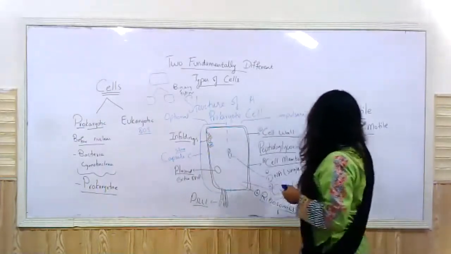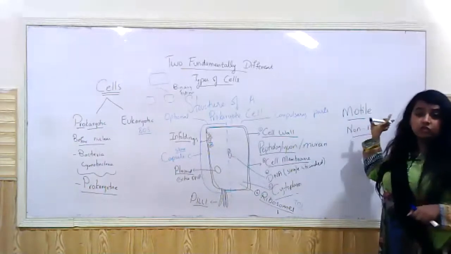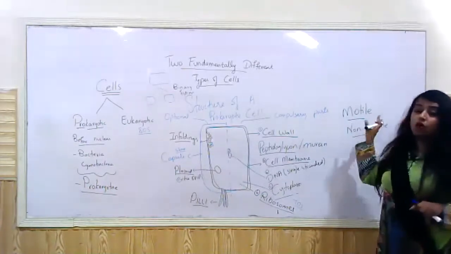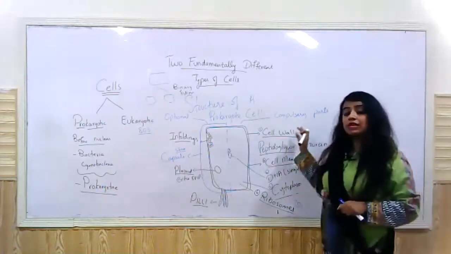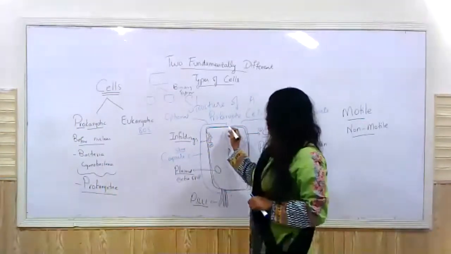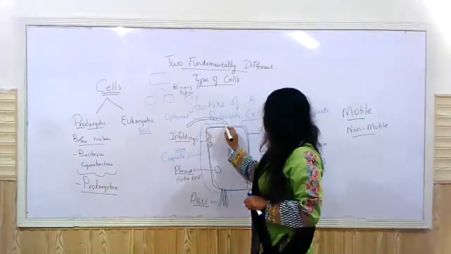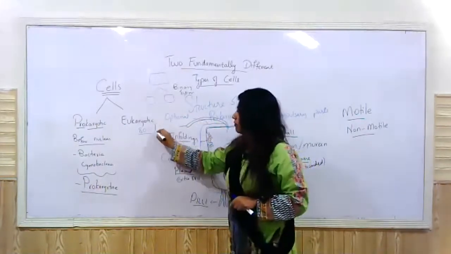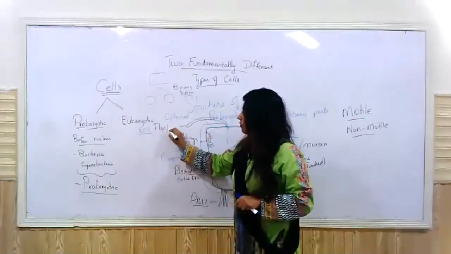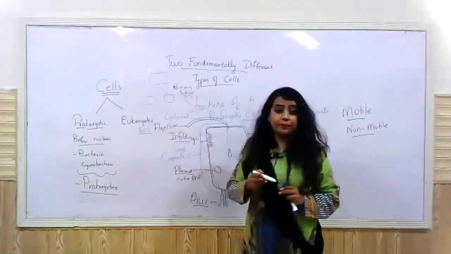So if the bacteria is motile, if it is going to move, there is an organelle present that is termed as the flagella, right? So a bacteria might have a flagellum.